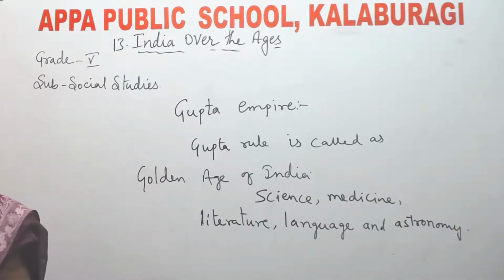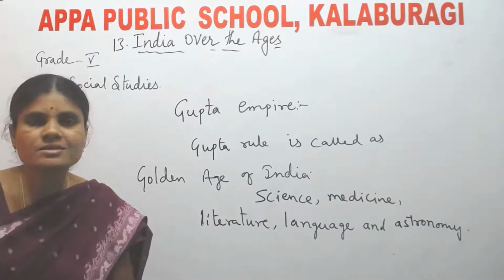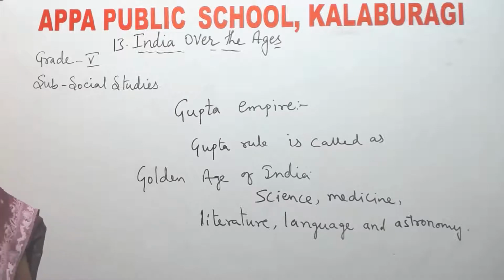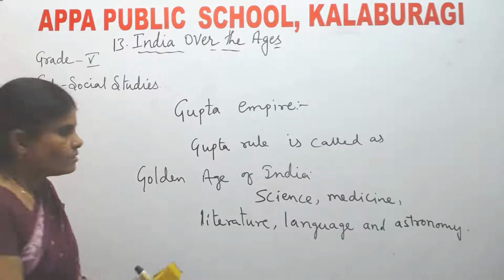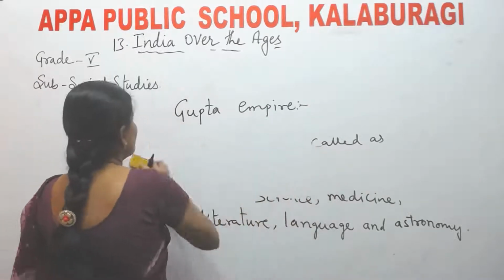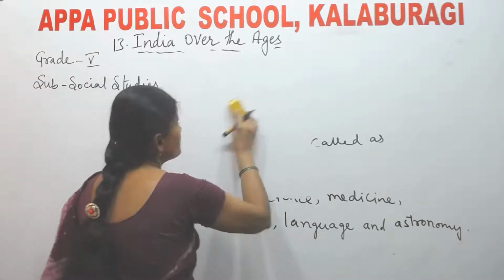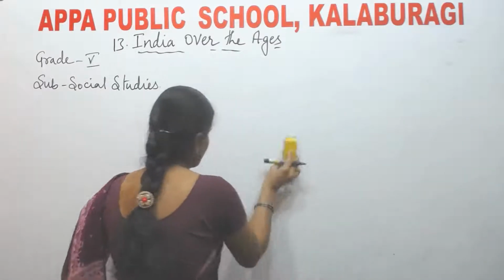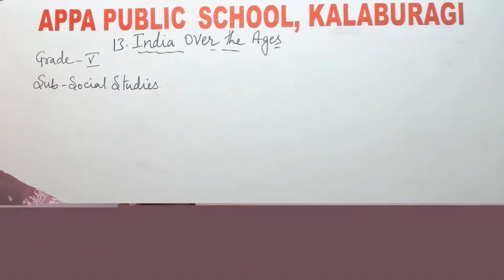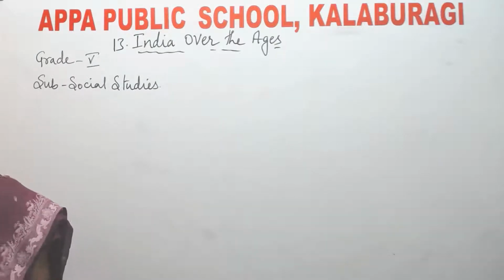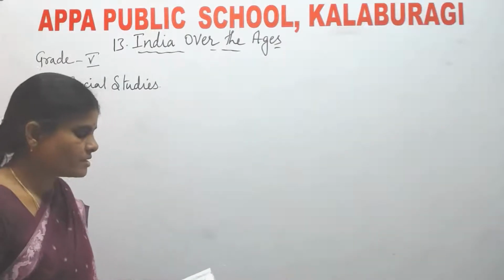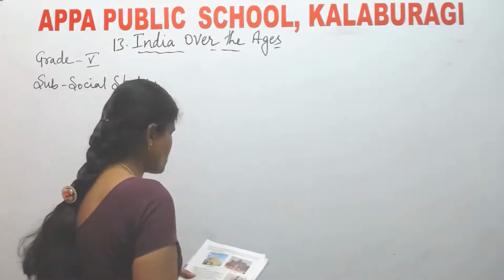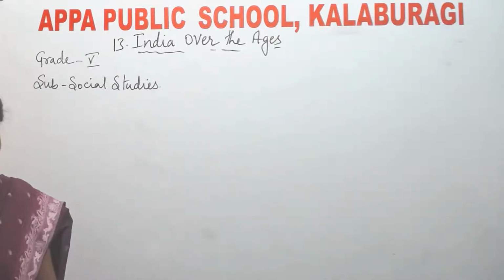What do you mean by astronomy? Astronomy is nothing but study of the stars, planets, etc. It is called as astronomy. Next, number of monuments were built in ancient India. Okay, during this period, number of monuments were built. What are the monuments built in ancient India? Let us see historical monuments.